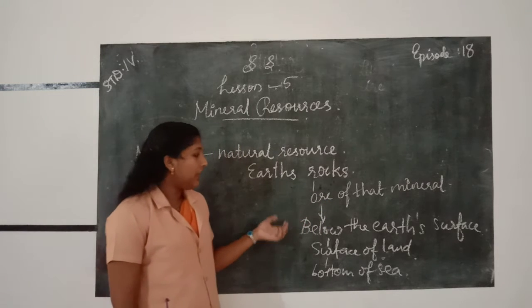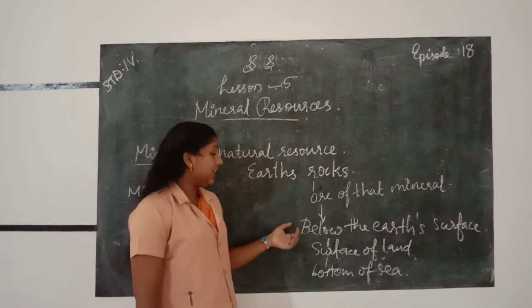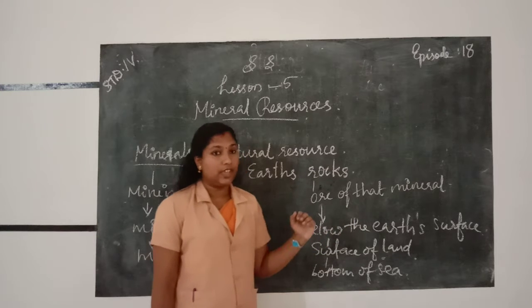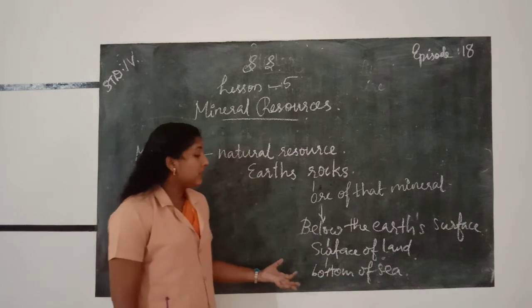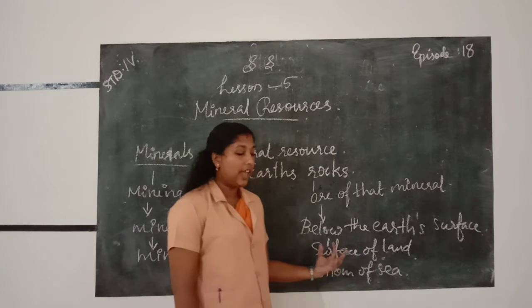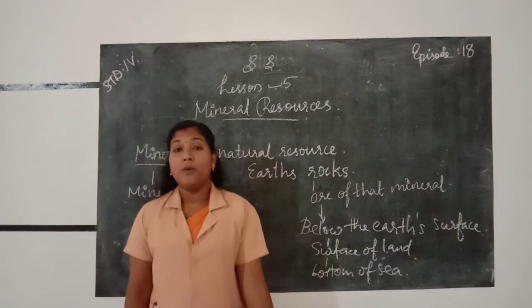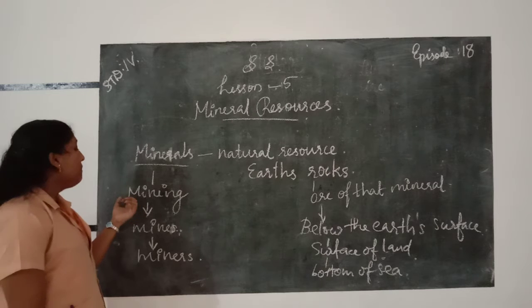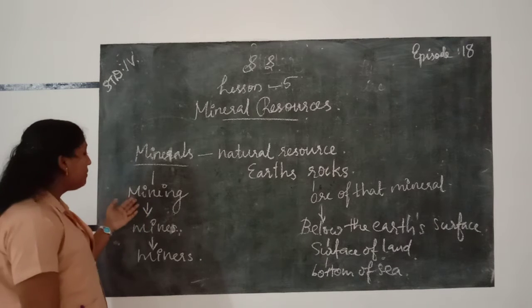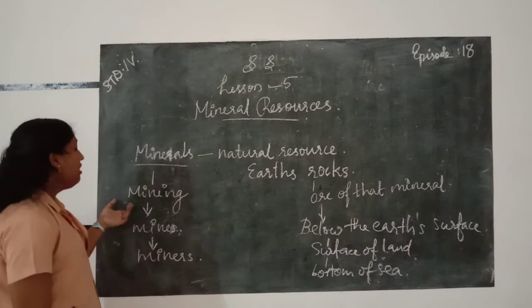Then where do we get minerals from? We get minerals from below the earth's surface. And also we get minerals from the surface of land and from the bottom of the sea. How do we get minerals? We get minerals through the process of mining. Mining is the process of taking out minerals from the earth.